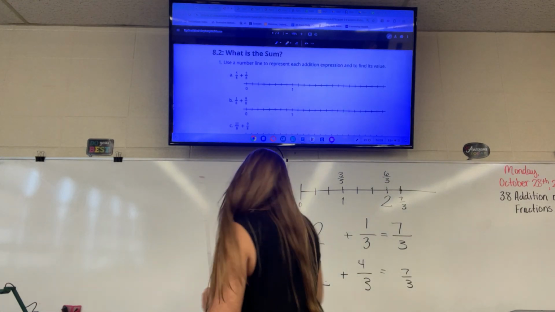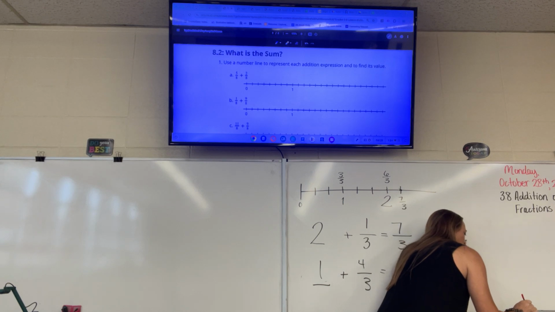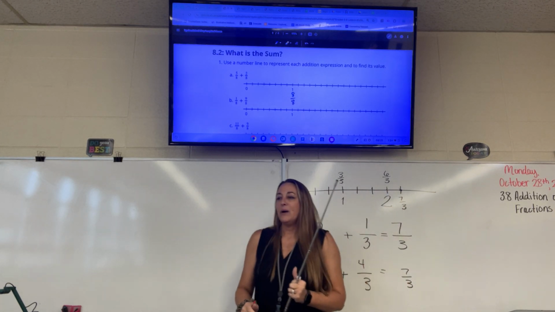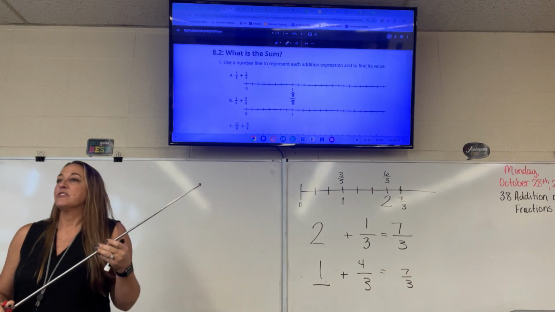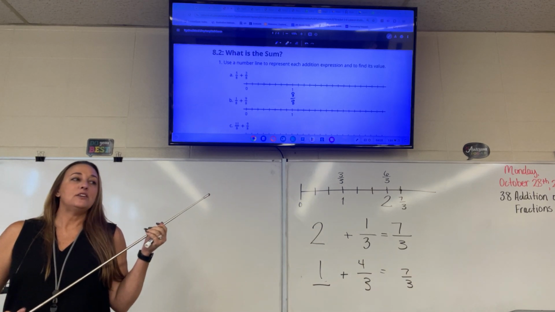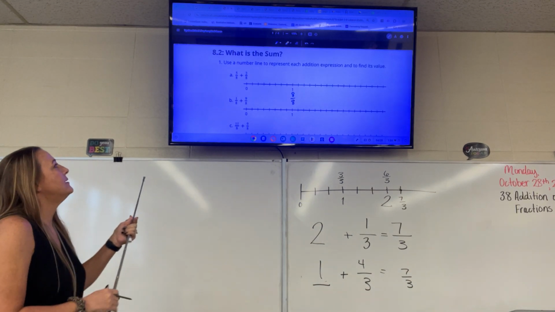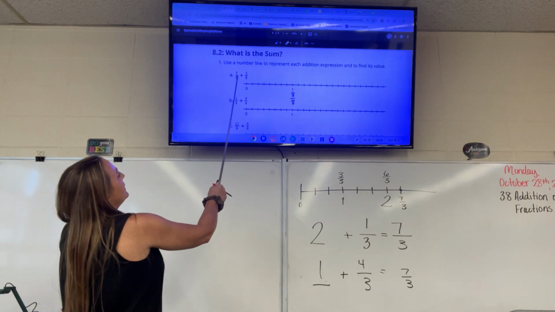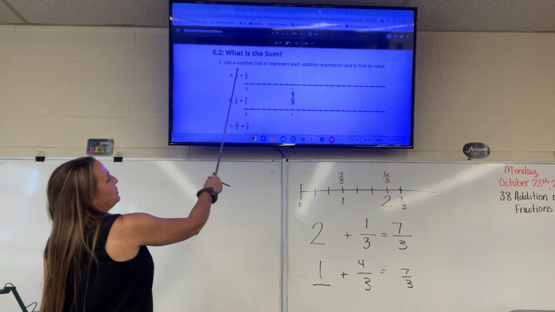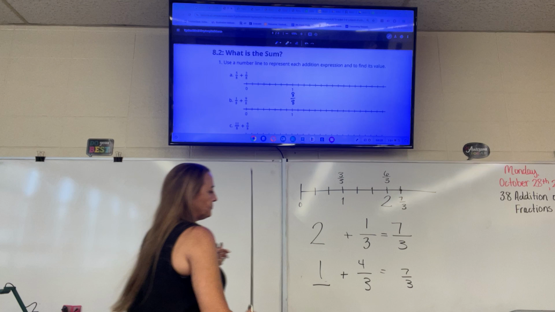1 whole, there's 8. So that means 1 whole is 8 eighths. And so what denominator are we going to use for this equation? 8. Okay. So they're wanting us to put this on the number line.